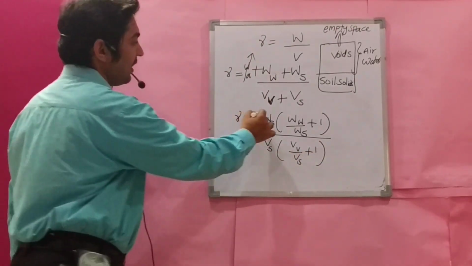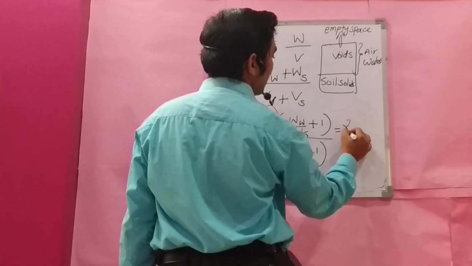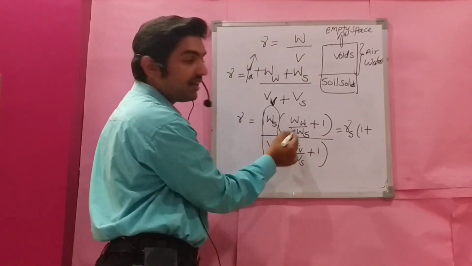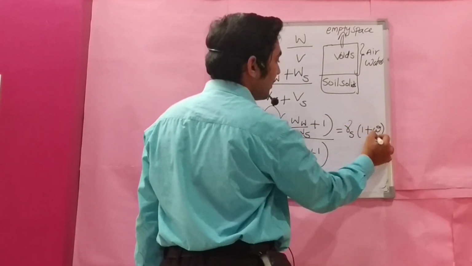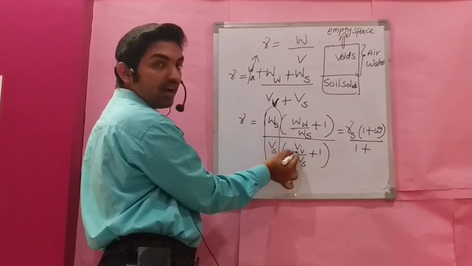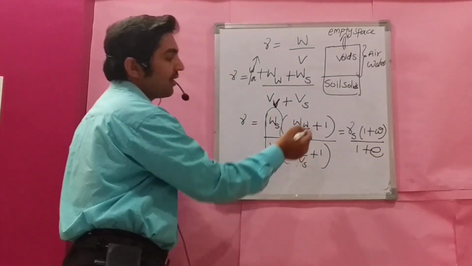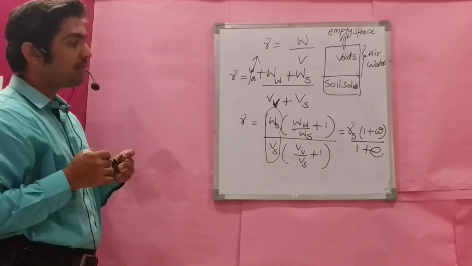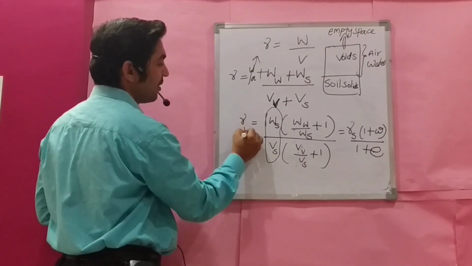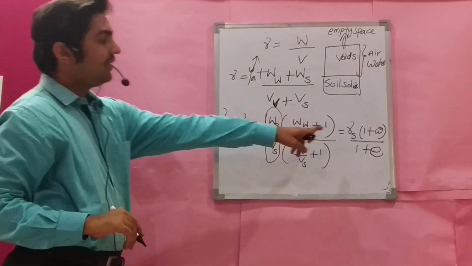WS by VS is nothing but gamma S, into 1 plus water content, weight of water by weight of soil solids, by 1 plus volume of voids to volume of solids, voids ratio. Gamma S into 1 plus w by 1 plus e. This is gamma bulk. What is gamma S?